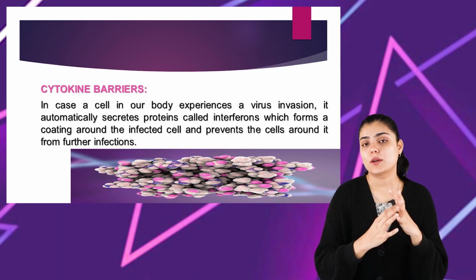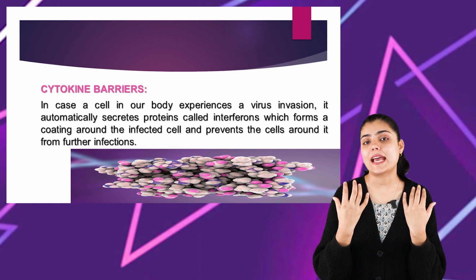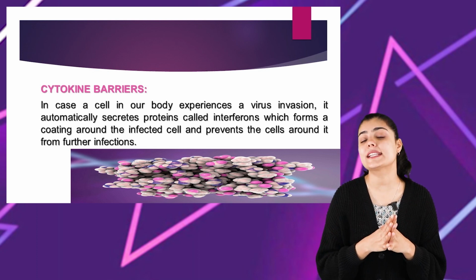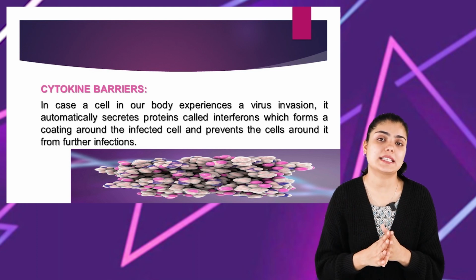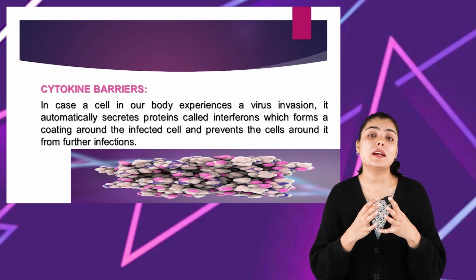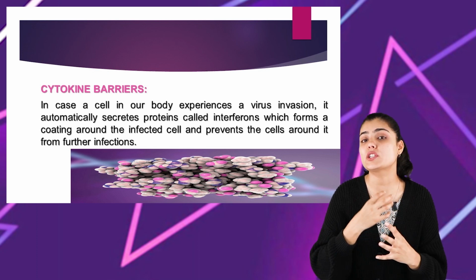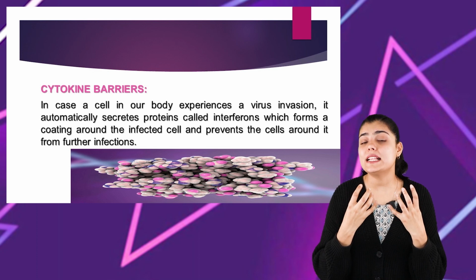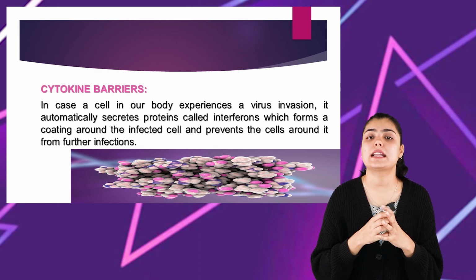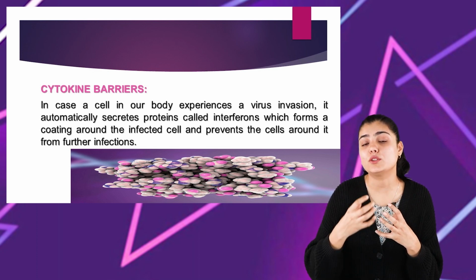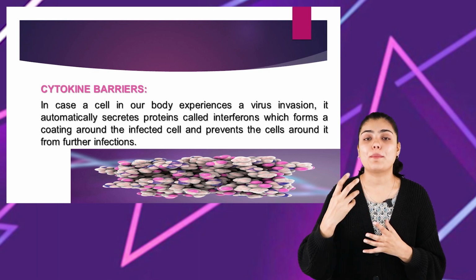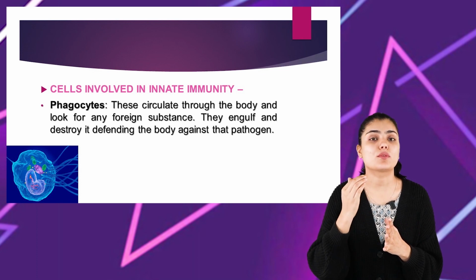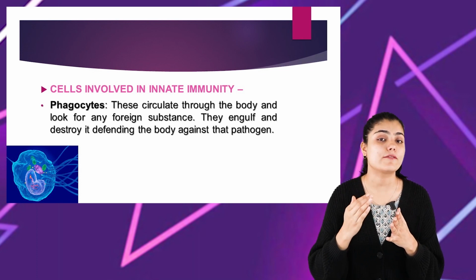When we think about the human body, we think that we just need enough food, enough rest, and a certain type of physical exercise to keep us well, right? But when we learn about the functioning of our body, it is amazing to understand that each and every cell in our body is acting as an army to protect us from pathogenic microorganisms. The first type of cells involved in providing innate immunity are called phagocytes.